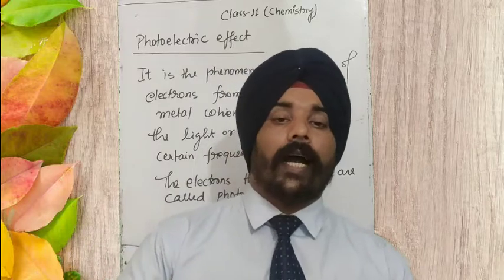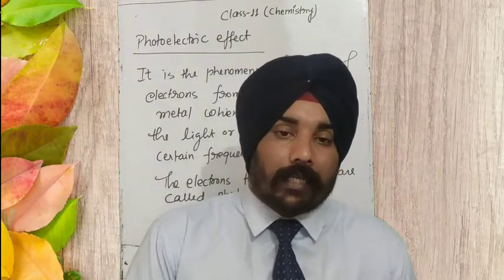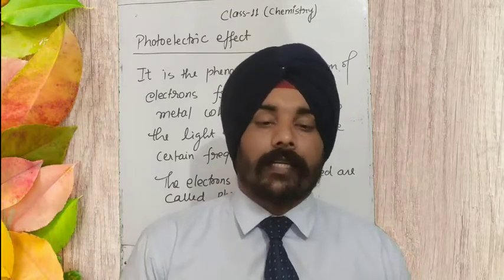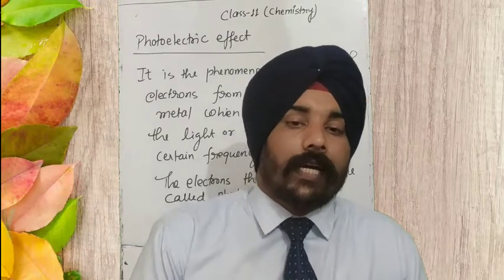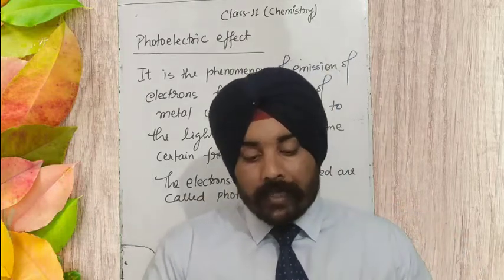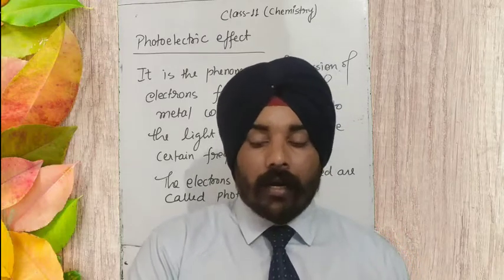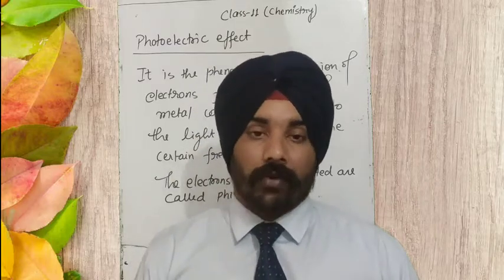So when it is colliding with those positive ions and the electrons that are free inside the metal, in that collision it spends some of the energy that it has taken from the photon.